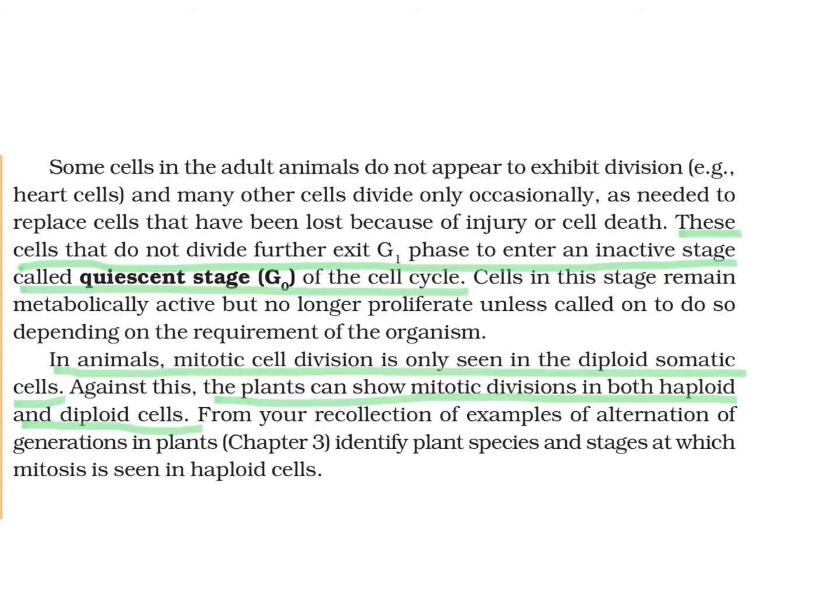upon requirement of the organism. In animals, mitotic cell division is only seen in diploid somatic cells. Okay. In plants, they can show mitotic division in both haploid and diploid cells. So, we will see the detail about this mitotic division or mitosis.